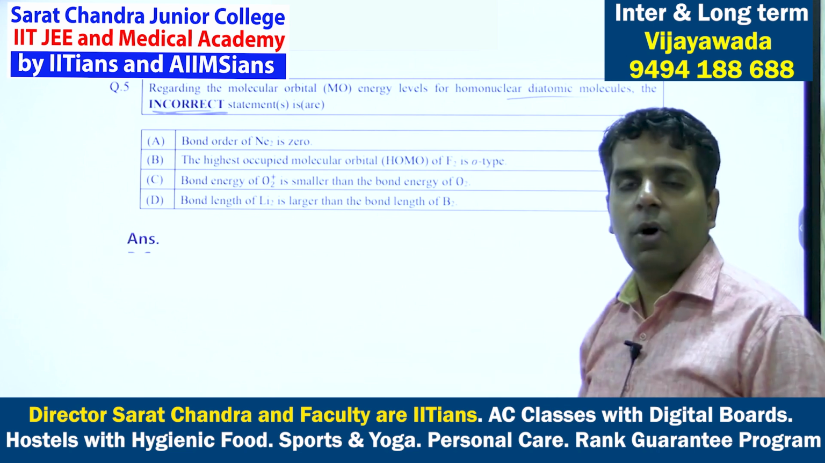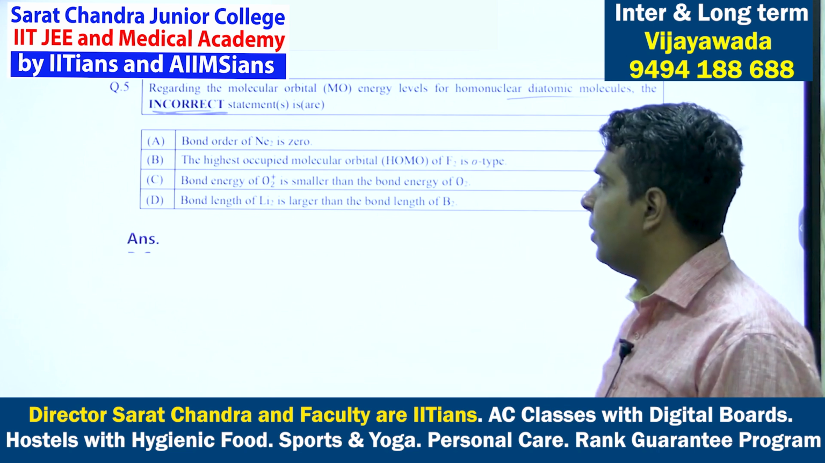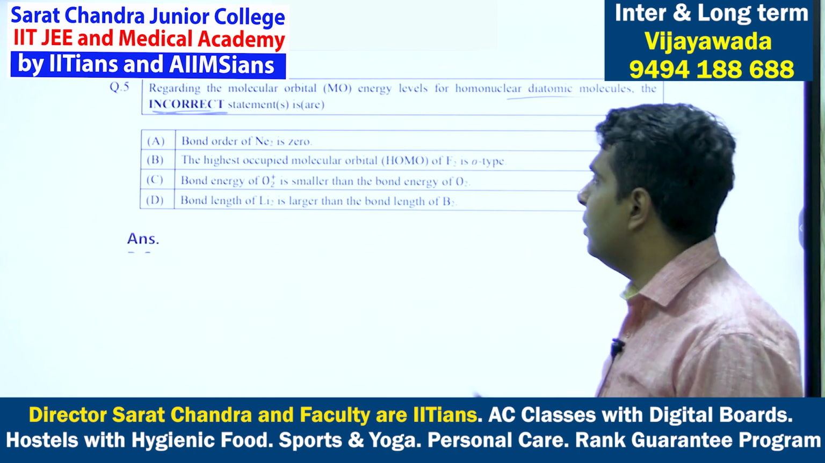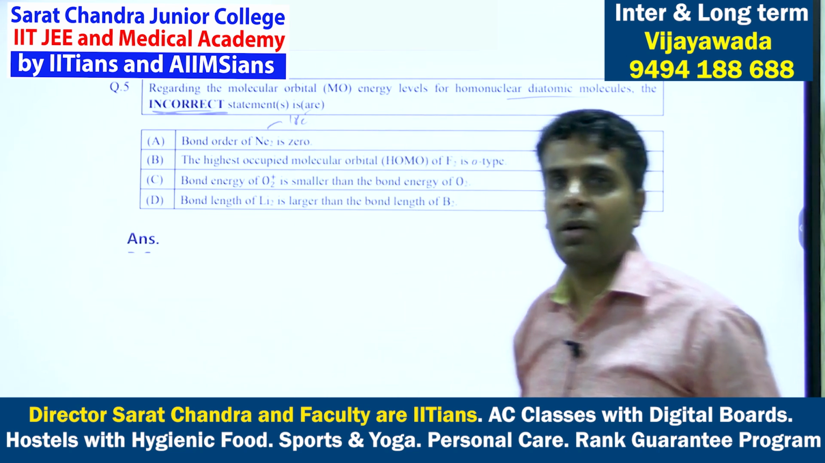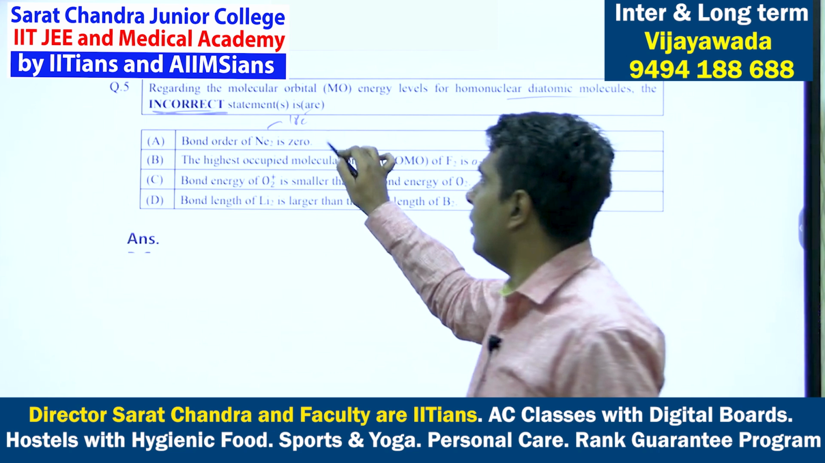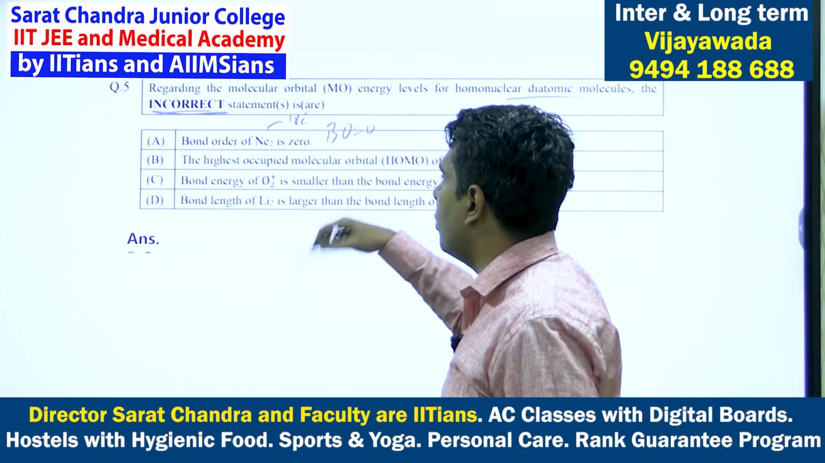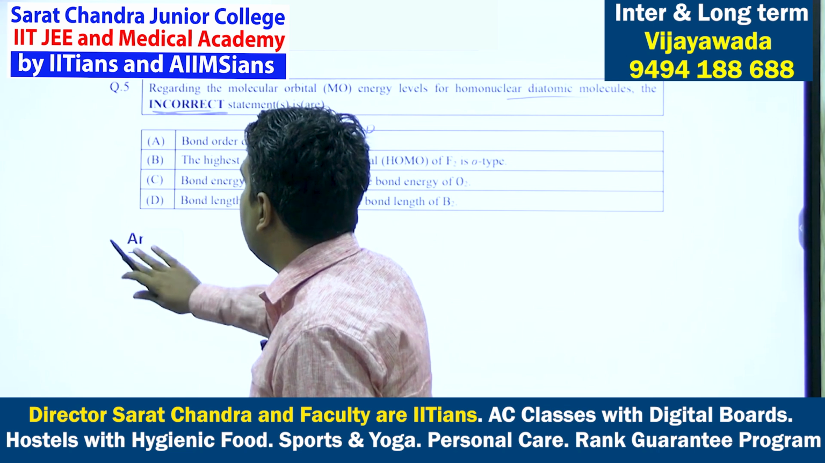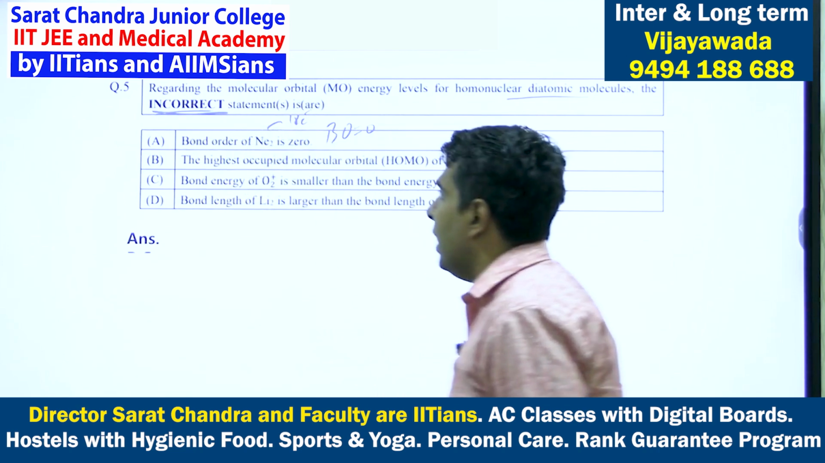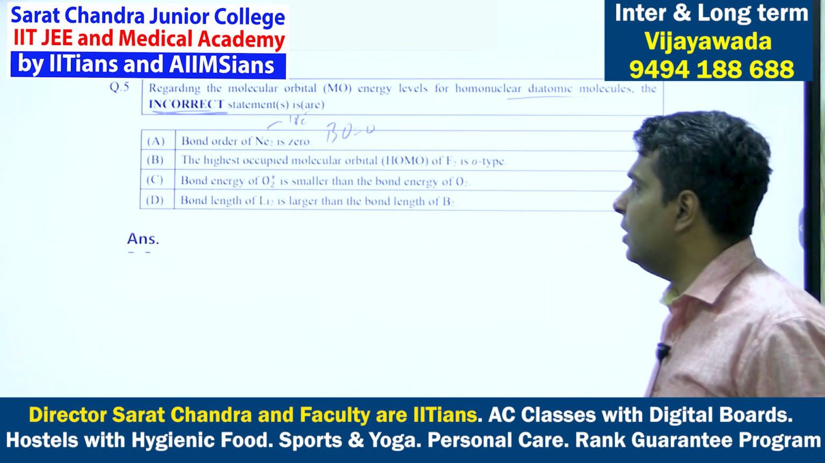If you calculate the bond order according to molecular orbital theory by writing its electronic configuration, that is neon Ne2, you will take 18 electrons, sigma 1s2, sigma star 1s2. You can write down the electronic configuration and find out the bond order. Bond order will come out to be 0. So A option is correct. You have to tell incorrect, so that will not be there in the answer.